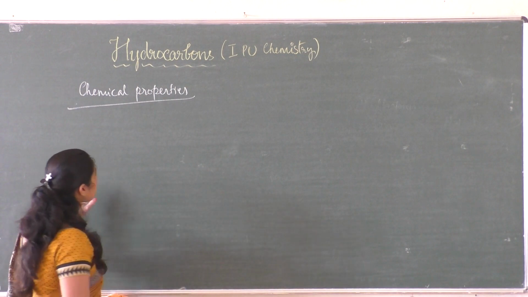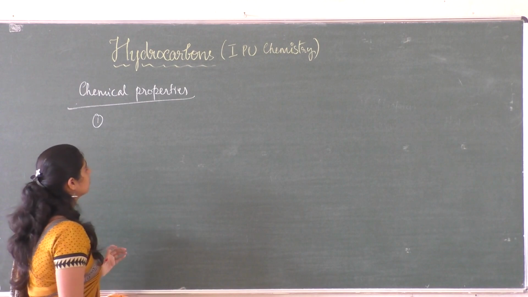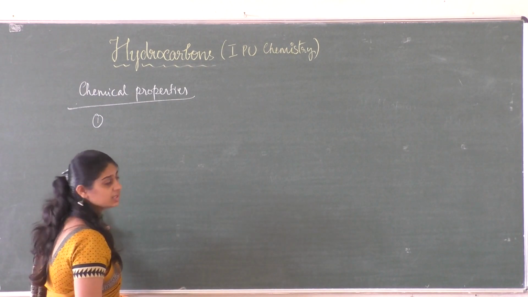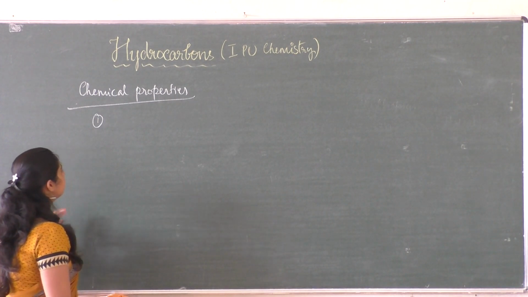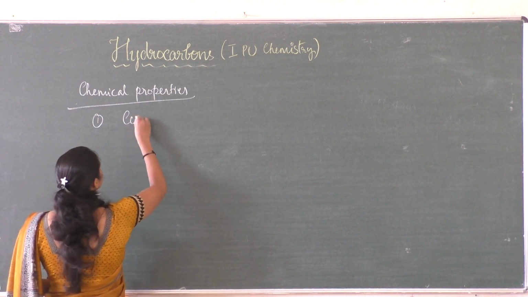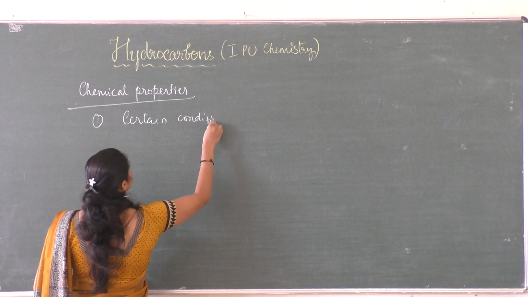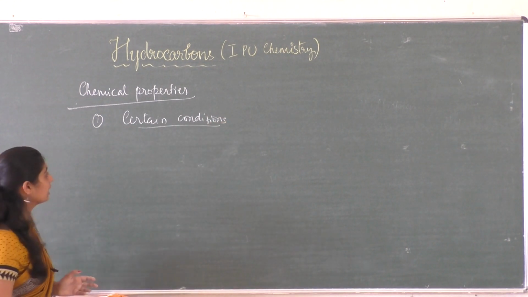So these alkanes undergo chemical properties or chemical reactions like substitution reaction, oxidation, combustion reactions under certain conditions. So let us see those reactions now.